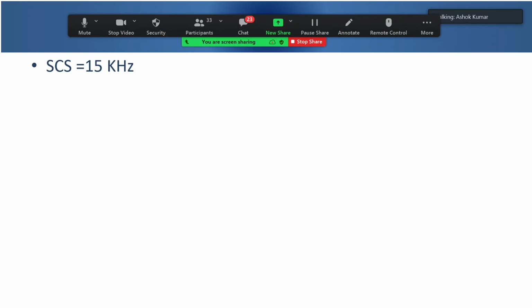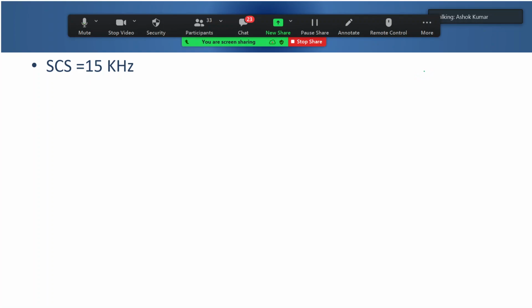Okay, so now we will calculate the symbol duration. Do you recall that when we were looking at the frame structure, for example the 15 kilohertz subcarrier spacing frame structure, somebody asked a question why we are not calculating the symbol duration itself. We were calculating only up to the slot. This was the complexity. I did not want to trouble you at that point of time, otherwise the main concept itself would go away.